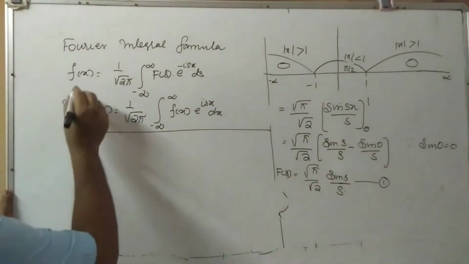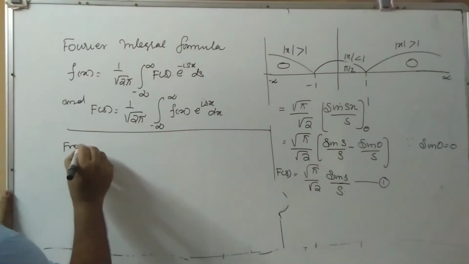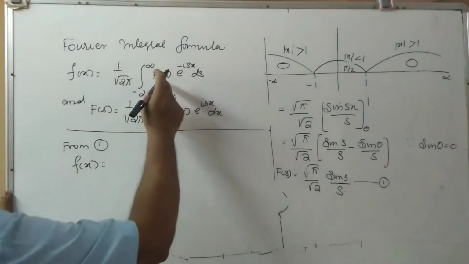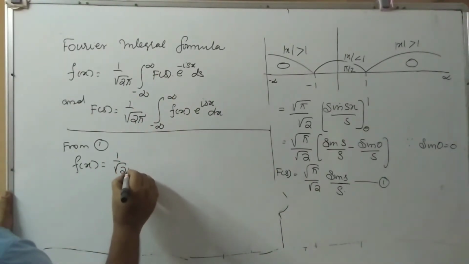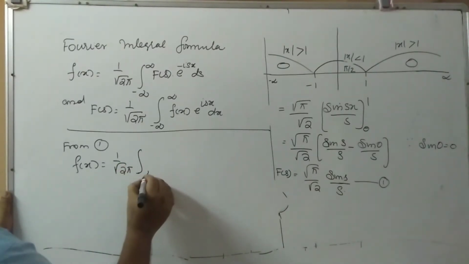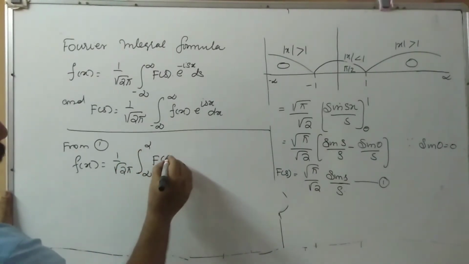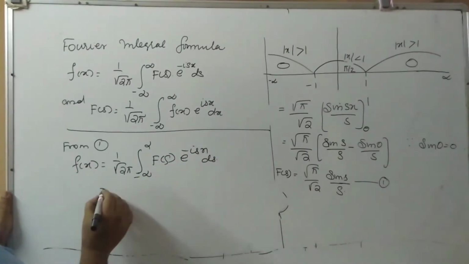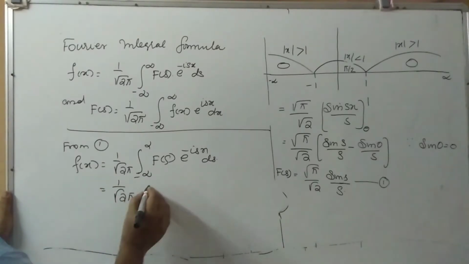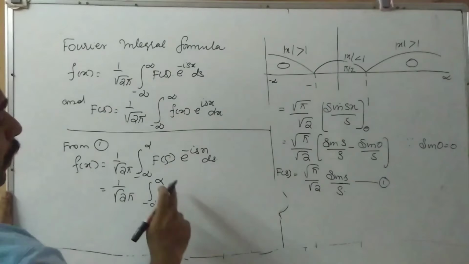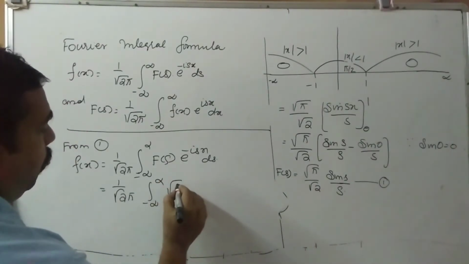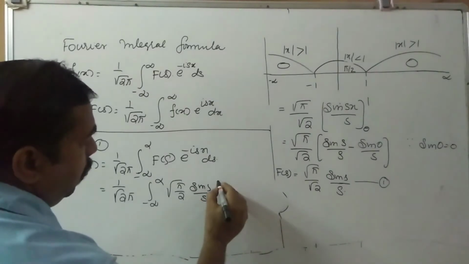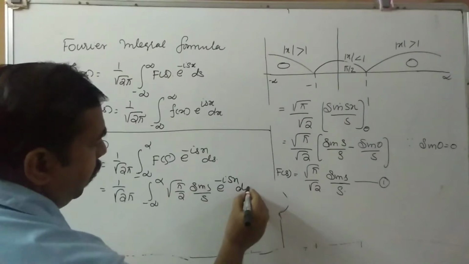From 1, this f of x is equal to 1 by root 2 pi integral minus infinity to infinity capital F of s e raised to minus isx ds. So that is equal to 1 by root 2 pi integral minus infinity to infinity, F of s value is equal to this one, that is root of pi by 2 sin s by s, e raised to minus isx ds.